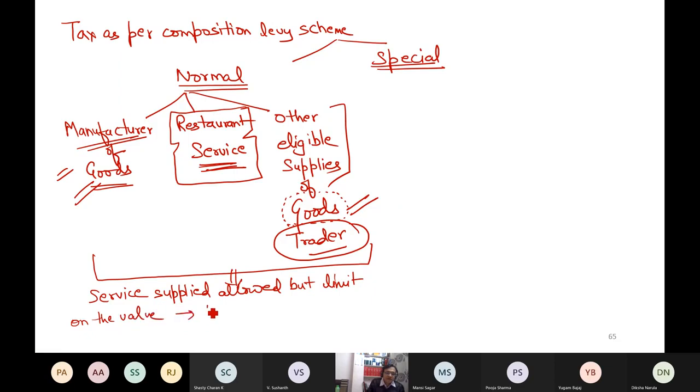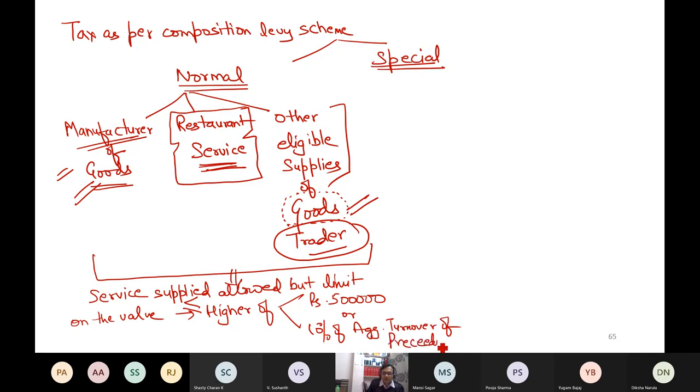And what is that limit? The value cannot exceed the higher of 5 lakh or 10% of aggregate turnover of the preceding financial year. I hope you have understood my point now.